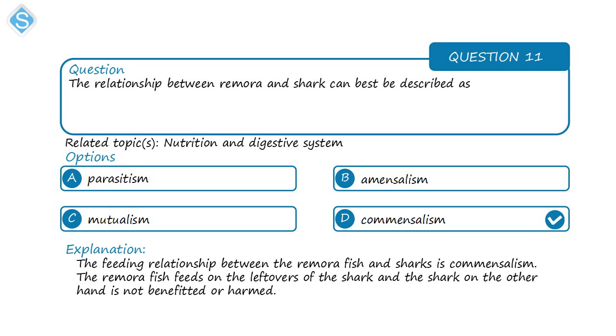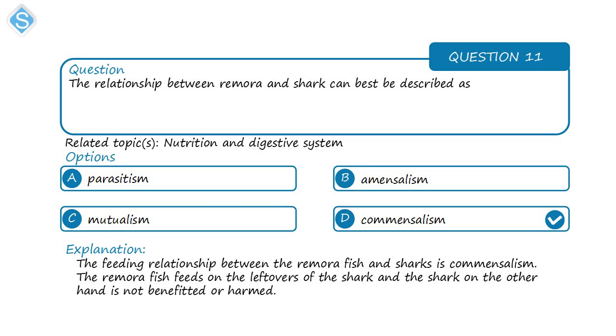Parasitism is a type of relationship between two or more organisms in which one of the organisms is benefiting while the other is harmed. For example, the relation between the fly and the cattle. In that relationship, the fly is feeding on the blood of the cattle, right? It is benefiting from the cattle. However, the cattle here is harmed. So that's parasitism.